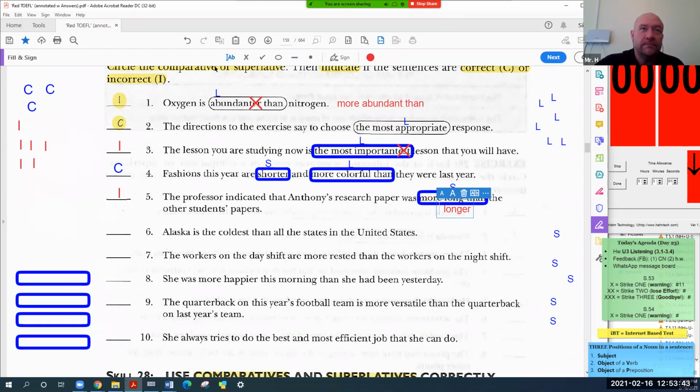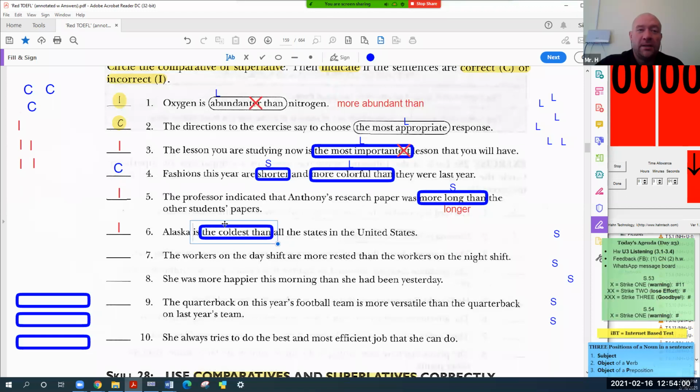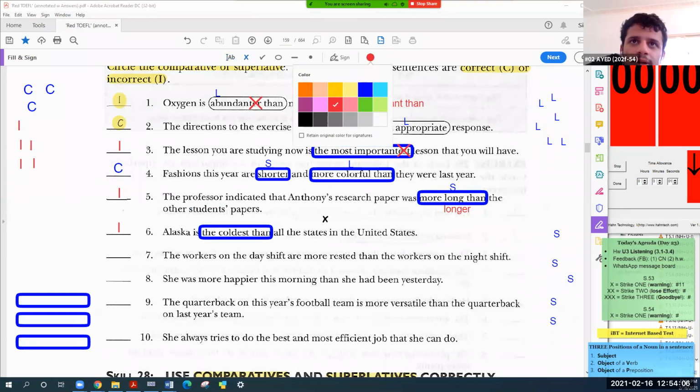Ayed, how about number 6? Incorrect. Why is it incorrect? Where do I put the circle? The closest than. So why is this a problem? It should be comparative.